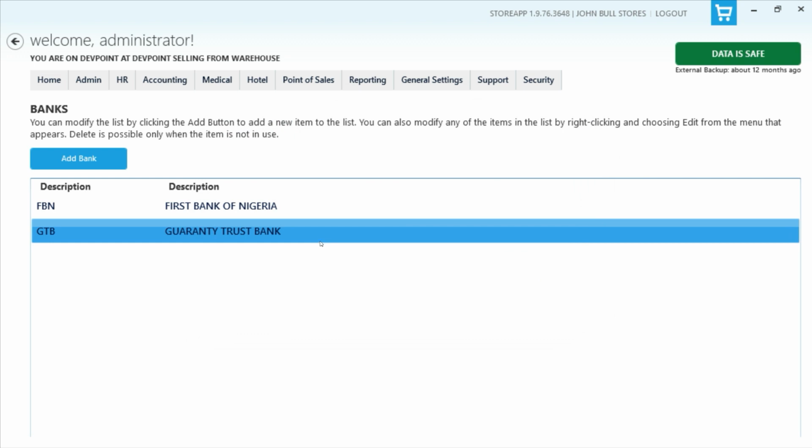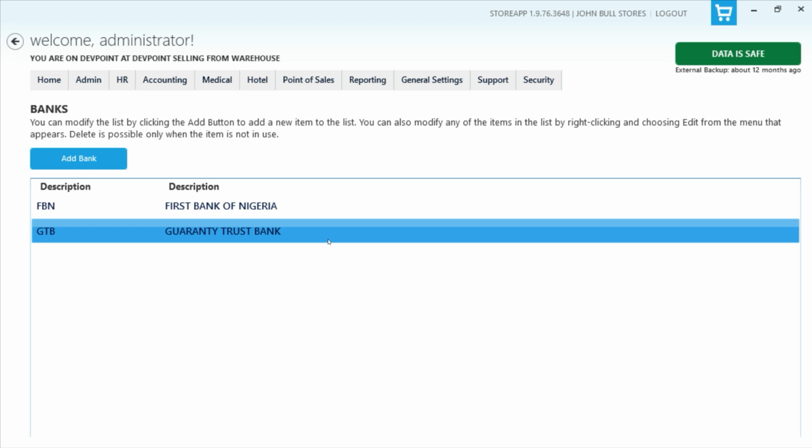Don't forget, the essence of this bank is for you to be able to execute payroll. So if you have a list of staff and you have so many staff, and you want your bank to be able to execute this payroll, for instance, maybe you compel your staff to register an account with this bank, so that you can generate a payment advice to the bank, and then the bank can execute the payroll for you. Sometimes the number of staff that you have might be a lot, and it might be difficult for you to manually make payments into their separate accounts.